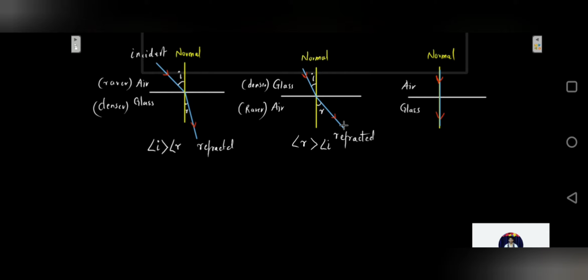And the third case was when a ray of light traveling along the normal would pass undeflected. That means the angle of incidence is equal to the angle of refraction, which is equal to 0 degrees. The ray which was sent along the normal went undeflected. So these were the observations which were made during the refraction of light.